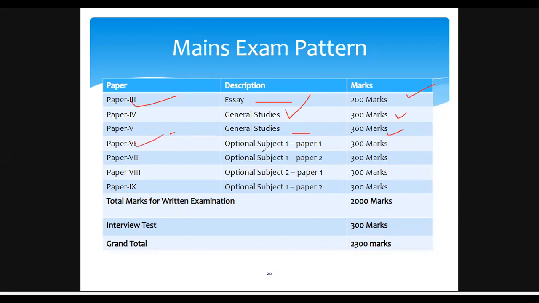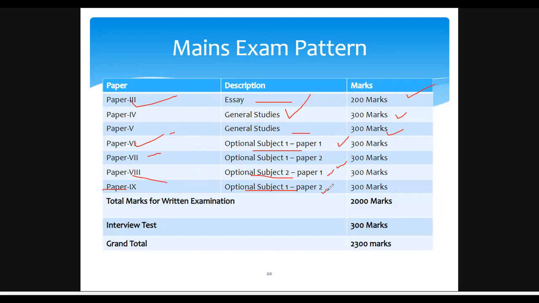And paper 6 is optional subject, paper 1. Paper 7 is optional subject, paper 2. Paper 8 is optional subject 2, paper 1. And paper 9 is optional subject 2, paper 2. That means you can choose 2 optional subjects, or you can choose one optional subject and give these four papers.